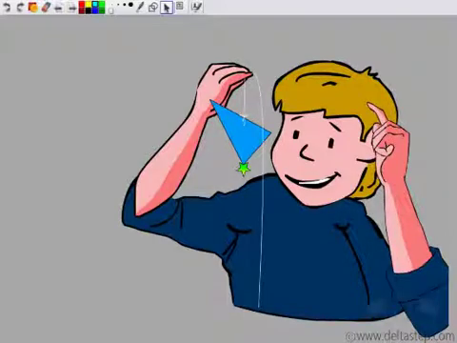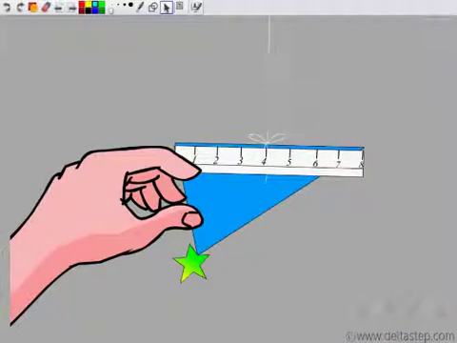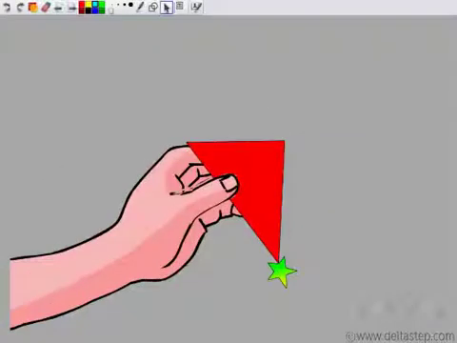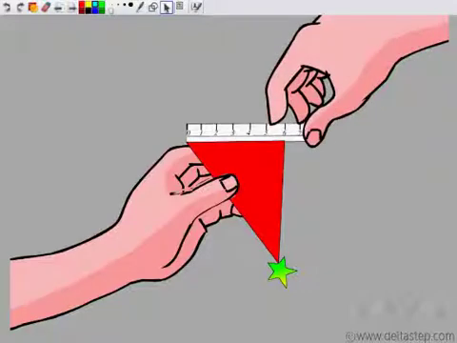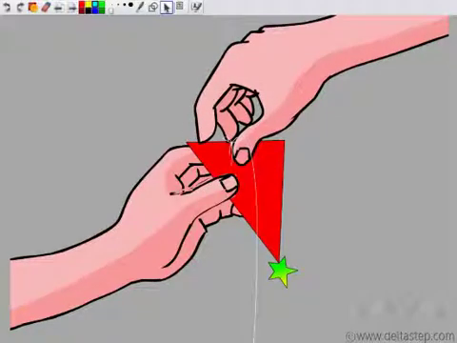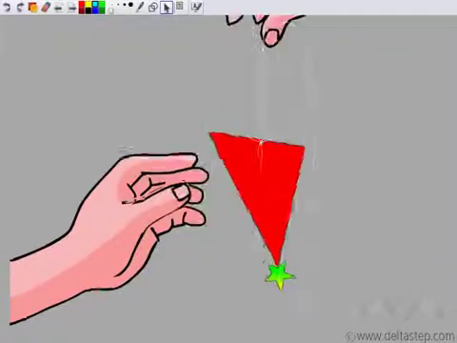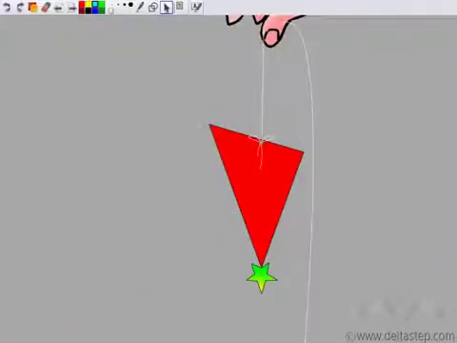So now he gets an idea. He measures this side and sees that the thread was actually at the midpoint. Now he tries to apply this in other triangles. He finds the midpoint and puts the thread there, and well, the star comes exactly at the bottom. Well, this line that joins the midpoint to the opposite vertex is nothing but the median.